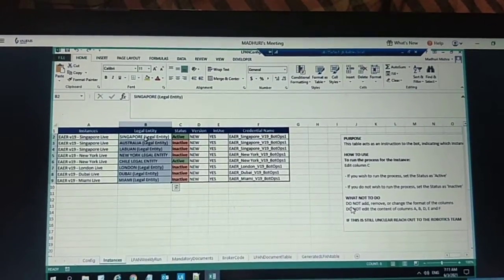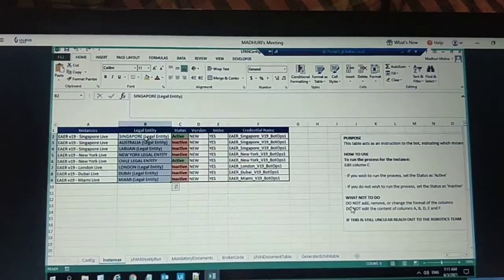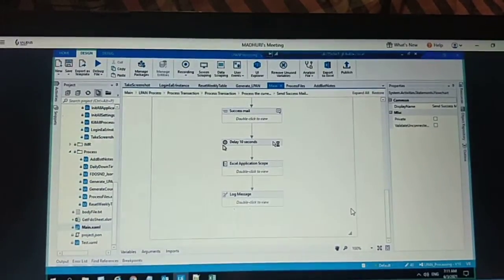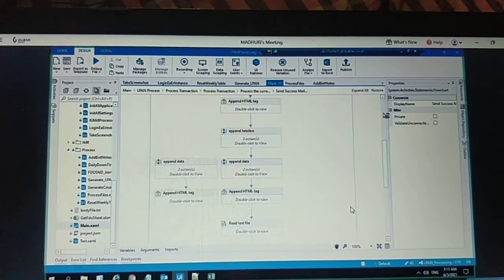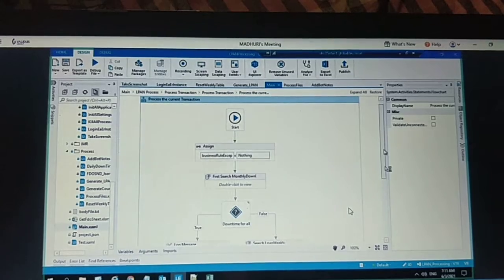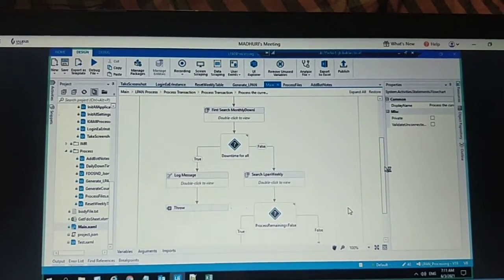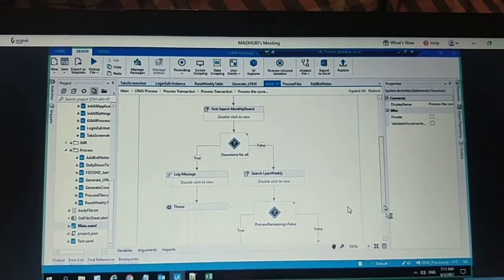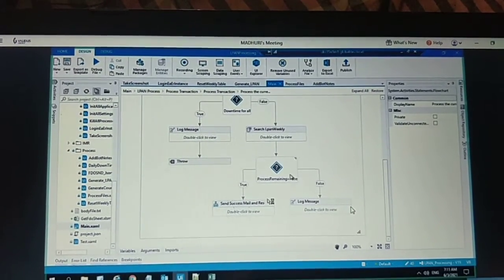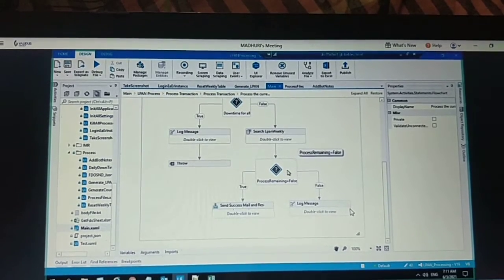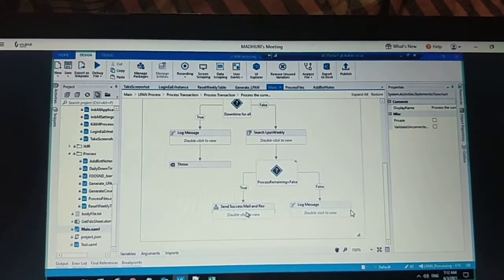If any office does not contain any list, then you don't have to send the mail. You have to apply one condition: for this office, we don't need to send mail. Actually, a combined mail will go for all the offices. Only one mail goes for all the offices, so that you need to check. So this is the condition here in main.xaml.